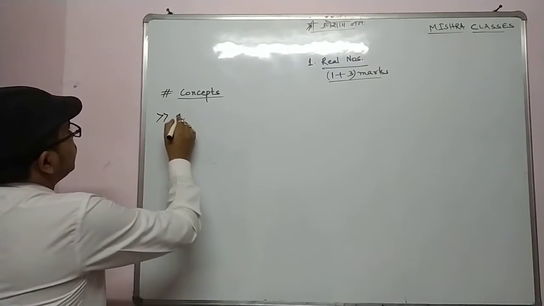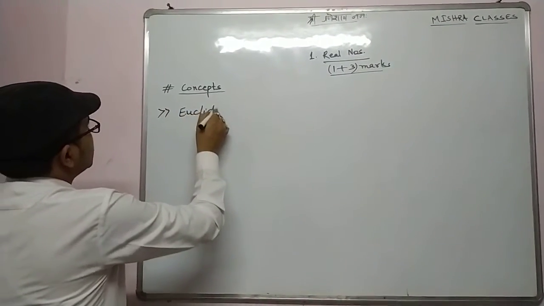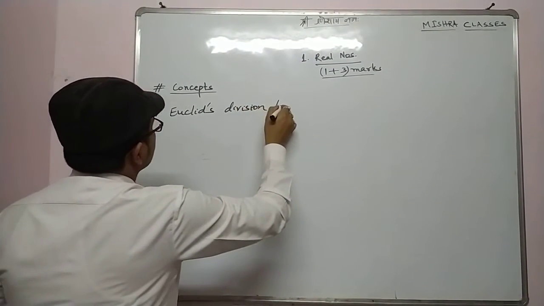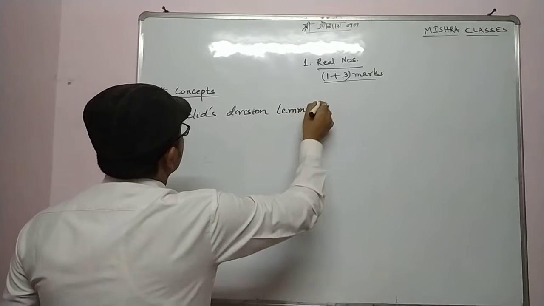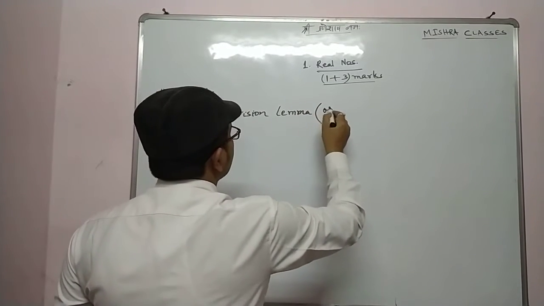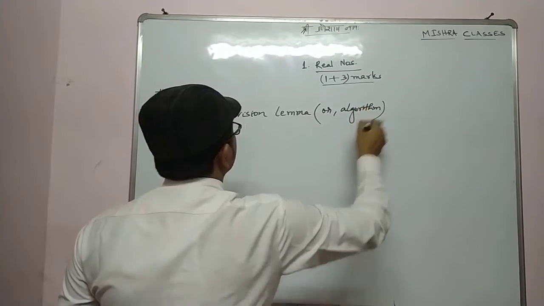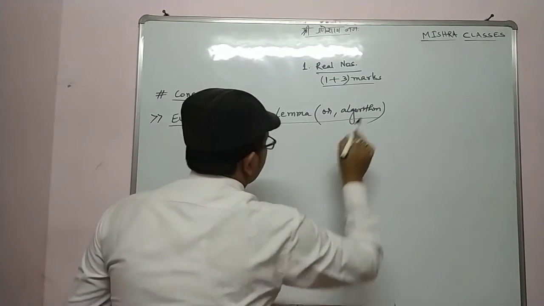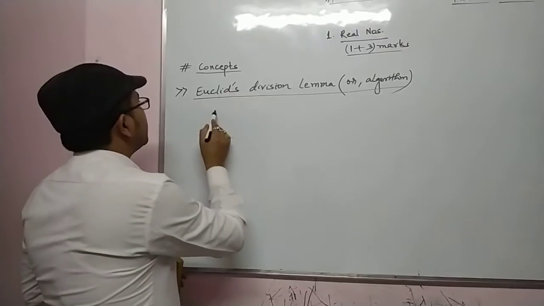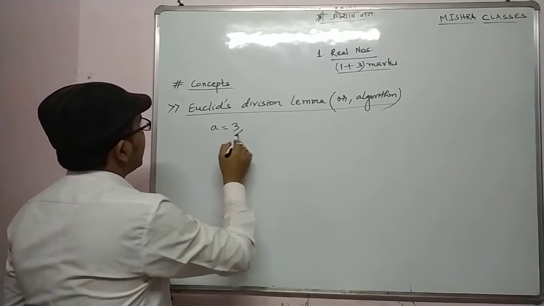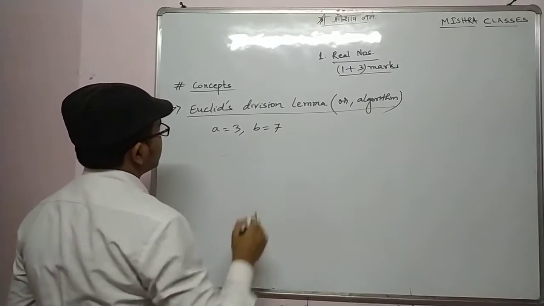Next we have Euclid's division lemma, which is very important. Sometimes we say Euclid's division algorithm. Now this is very important for you to understand. Let's say I have two numbers, a equal to 3 and b equal to 7.